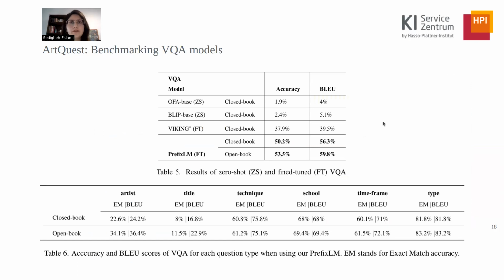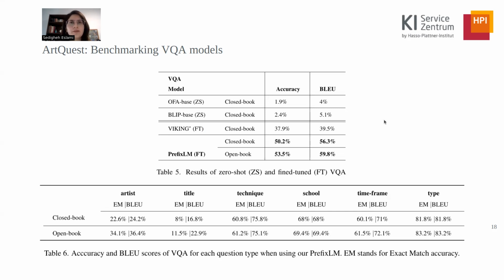For the baselines, we considered OFA and BLIP for the zero-shot experiments, as well as ViLT and our prefix LM when fine-tuning. In the prefix LM, we used the CLIP vision encoder and the language encoder-decoder from the Flan-T5 model. We observed that OFA and BLIP achieve less than 5% accuracy, despite being amongst the top VQA models in the general domain. When fine-tuning ViLT, it achieves 38% accuracy, whereas prefix LM model achieves 53% accuracy in the open book setting.